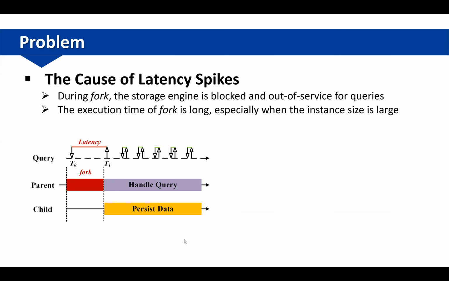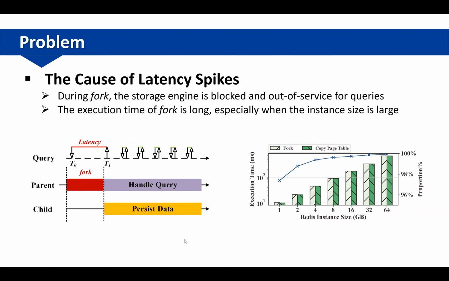The cause of latency spikes is that during fork, the storage engine is blocked and out of service for queries. For example, the query arriving at T0 in this figure will be suspended until the parent process finishes the fork operation. As a result, the query will get the response at T1. However, according to our measurement, the execution time of fork is long, especially when instance size is large, as shown in this right figure.